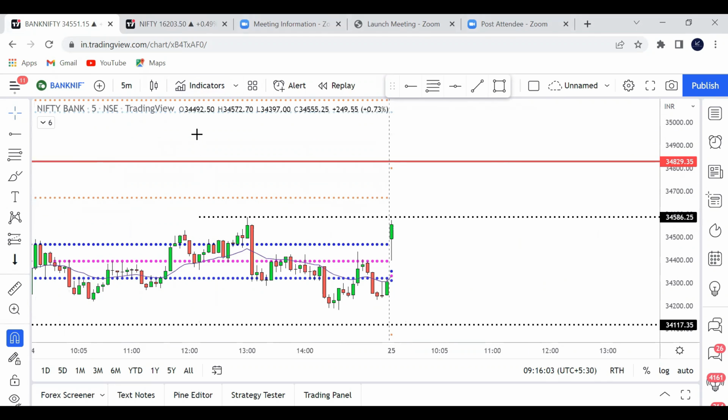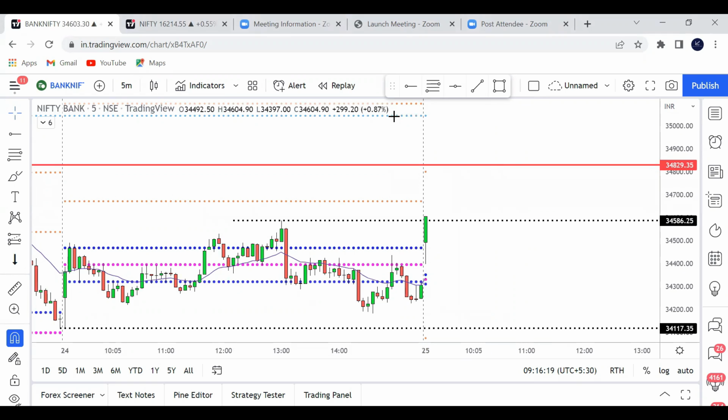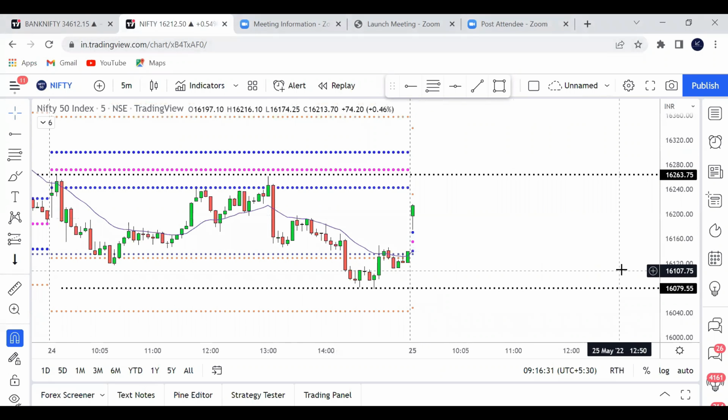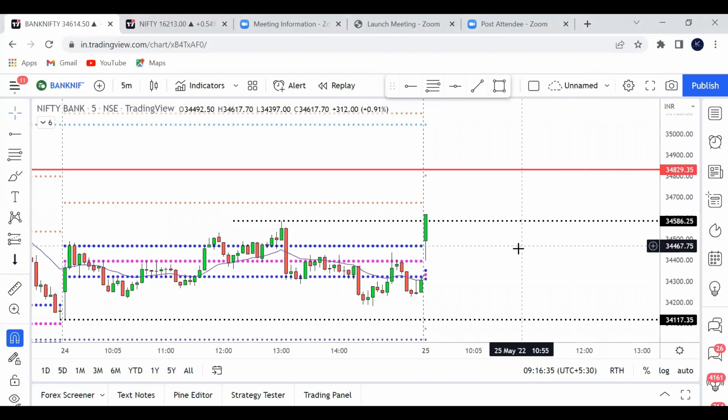Okay, now let us look at Bank Nifty. Bank Nifty also, you can see, is taking resistance near the previous day high where there was a big crash yesterday. So it is too early to say whether that level will be broken or not. But even if this level gets broken, the next resistance is here. So let's wait for the candle to close and see what happens in Nifty and Bank Nifty. I have not taken any trade as of now, even though the first candle looks very bullish.